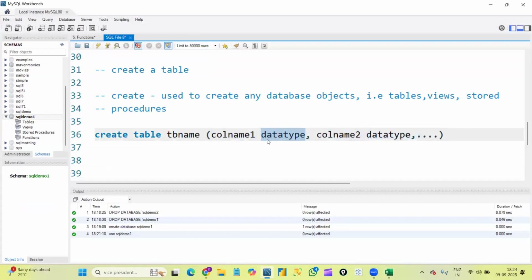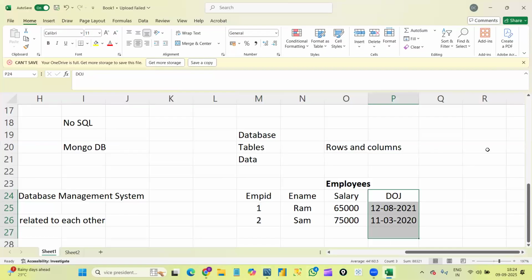Then what is a data type? First let's understand what a data type is and how many types of data types there are, then we will get back to this CREATE TABLE syntax. So let's try to understand what a data type is first. If you remember, yesterday I said that in a database what we are doing is storing the data, right?